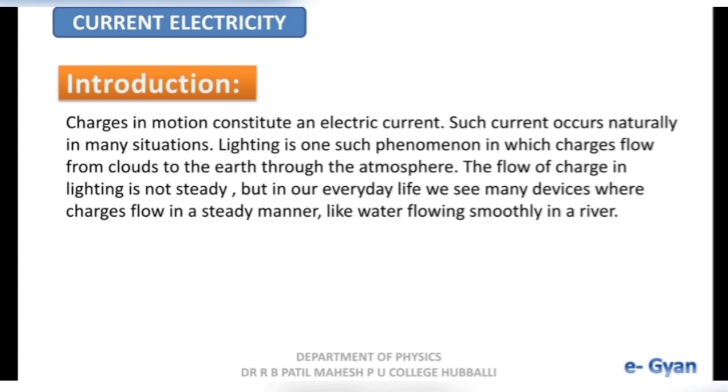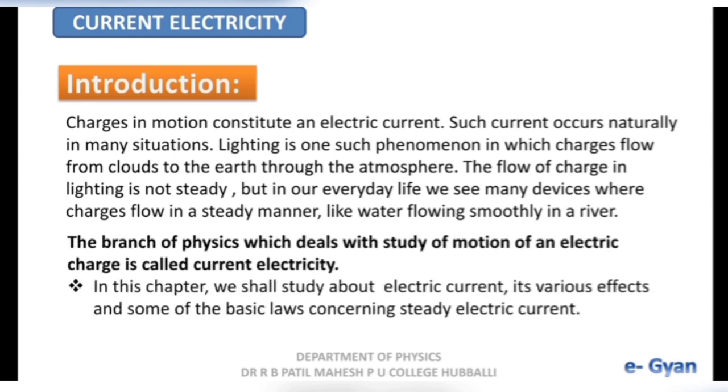Lightning is one such phenomena in which charges flow from clouds to the earth through the atmosphere. The flow of charge in lightning is not steady. That is, the flow of charge during lightning is not constant. But in our everyday life, we see many devices where charges flow in a steady manner, like water flowing smoothly in a river.